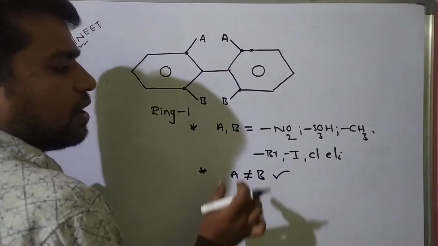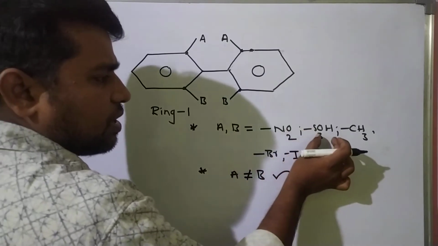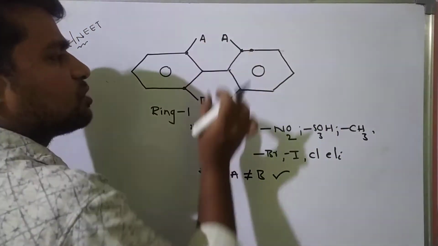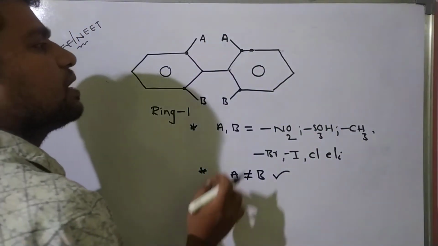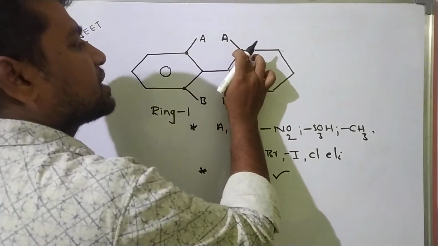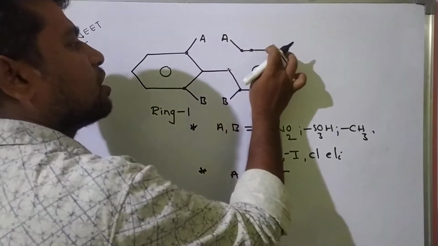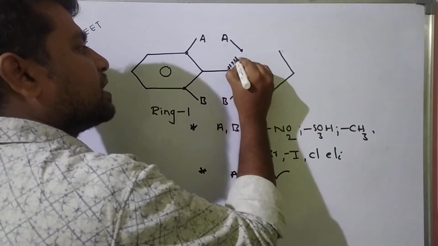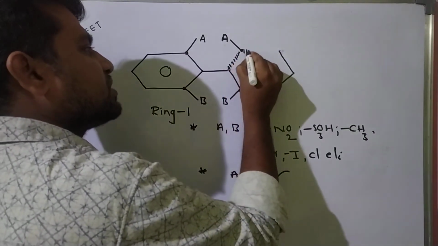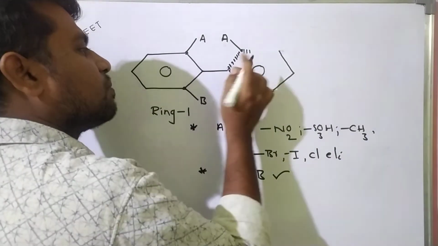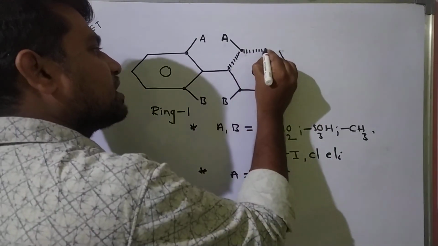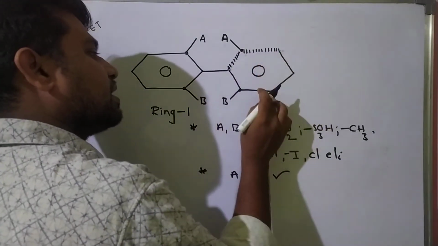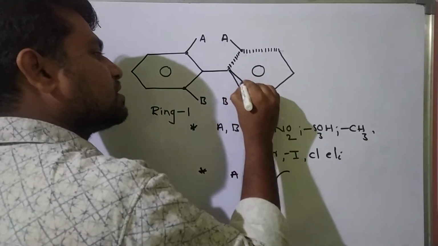Okay, students? If these bulky groups are at ortho positions, now what happened? The planar structure immediately converts into non-planar structure. See, students? Here immediately the twisting of this carbon-carbon bond takes place, leading to non-planarity. Okay, students? Here see.